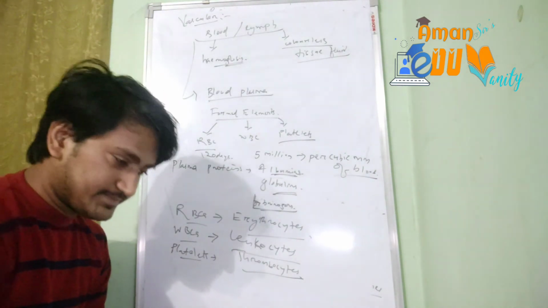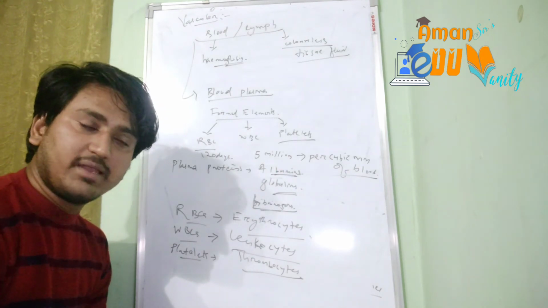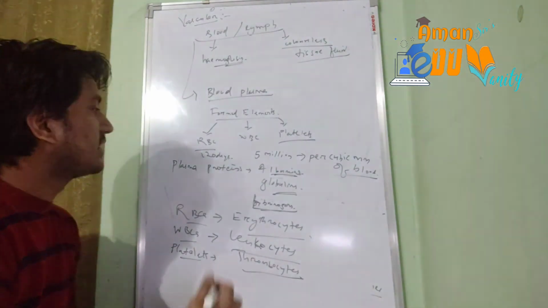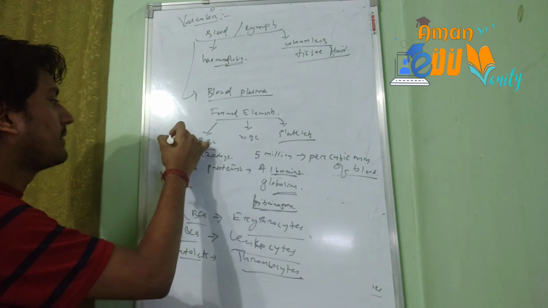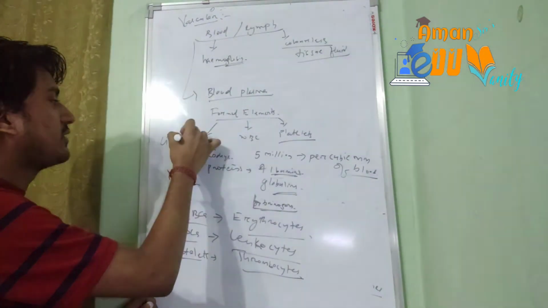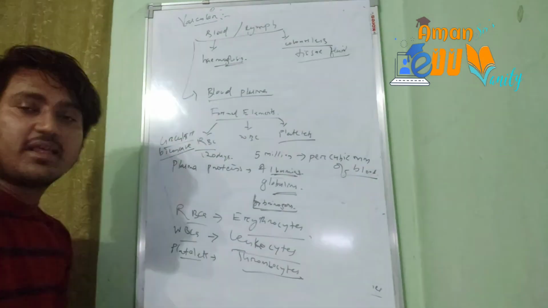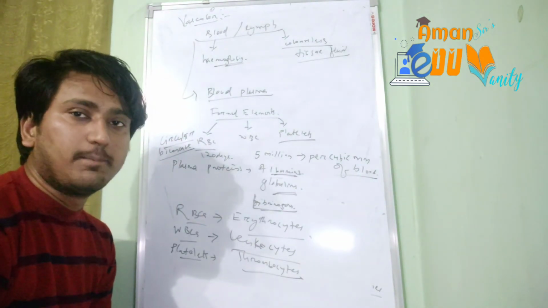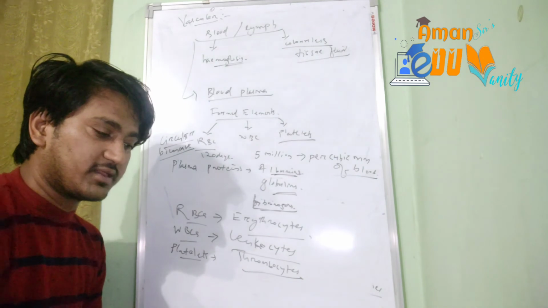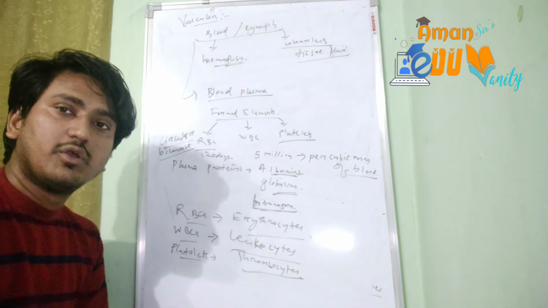Okay, the mammalian RBCs are usually circular or biconcave. Okay, circular or biconcave shape provides them easy flexibility for moving in the blood. So they can easily flow inside the blood, and they don't stop anywhere.